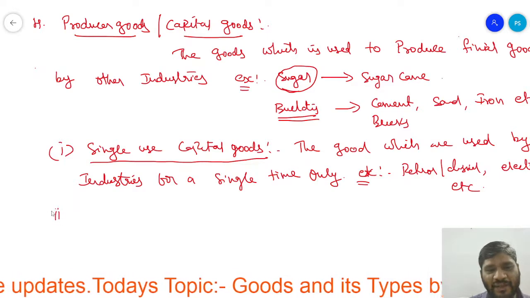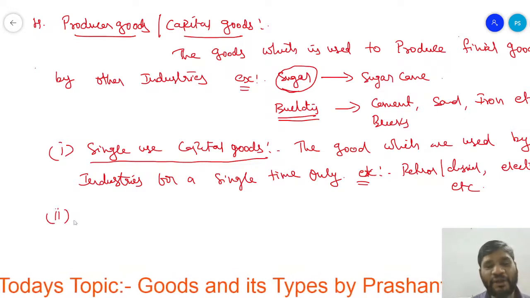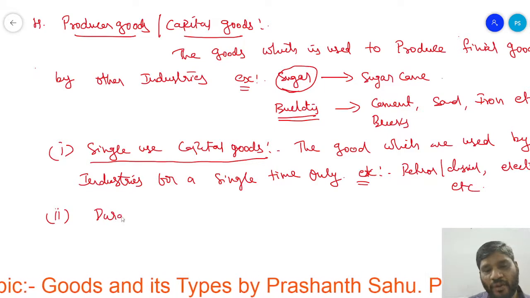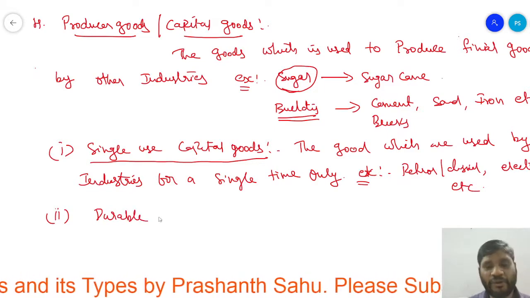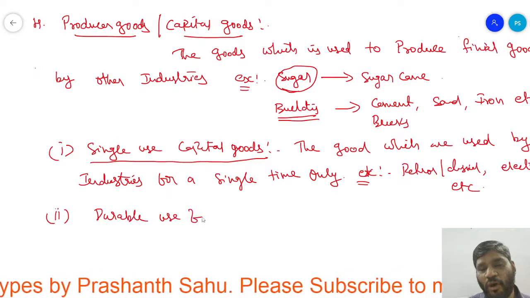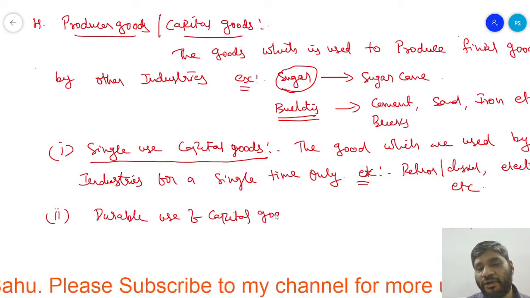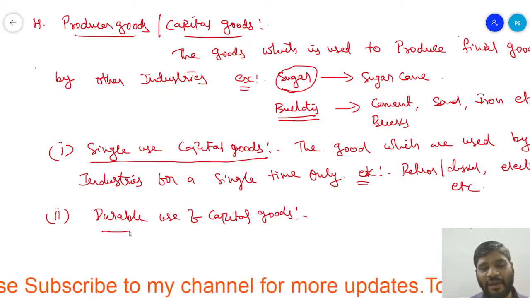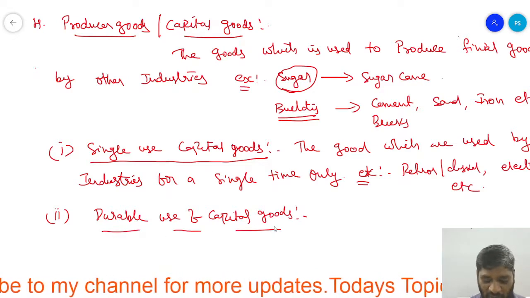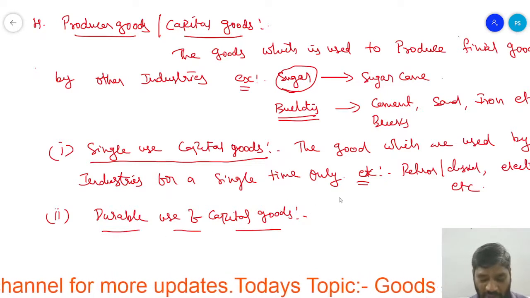Next, the other one we used to call durable use capital goods. So what are these durable goods?